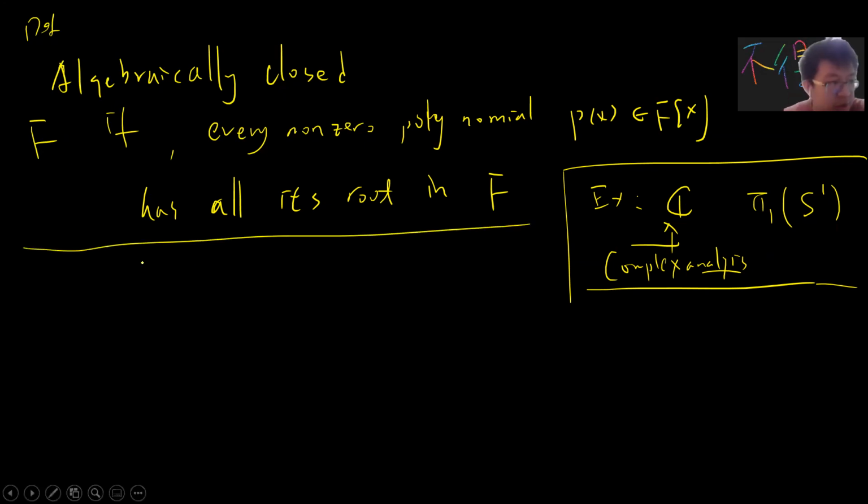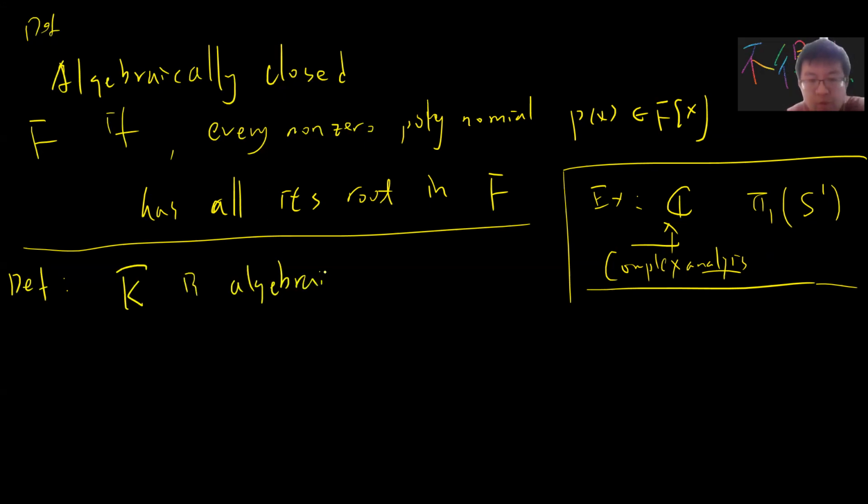Let me explain. Let K bar be the algebraic closure of K. Somebody gives you a field K. K bar satisfies two conditions.